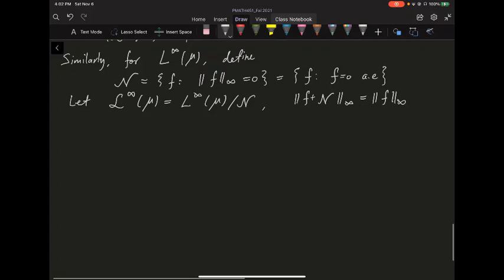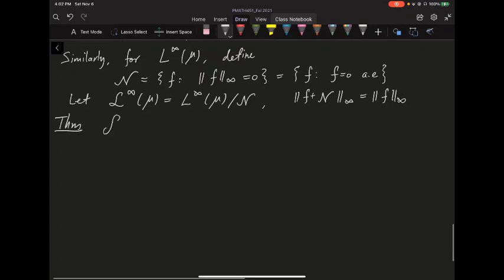All right, so the main theorem of this video is to show this curly LP is complete. The proof is really similar to how we proved the L1 space is complete. If you recall, because we have a normed vector space, we usually just need to prove every Cauchy sequence has a convergent subsequence.